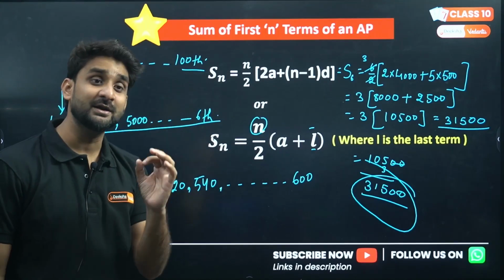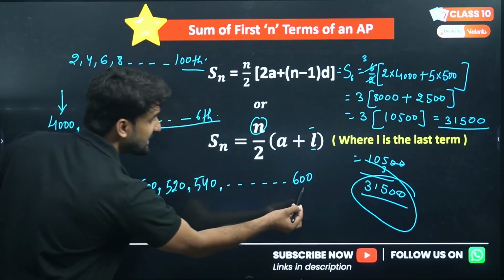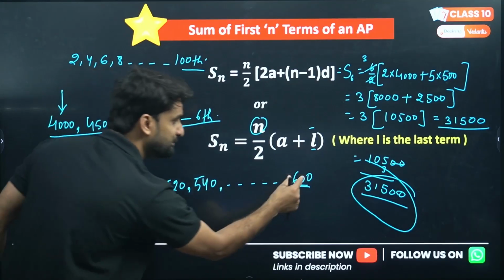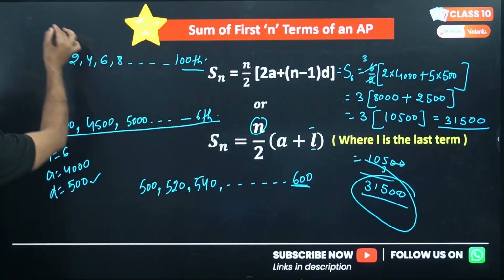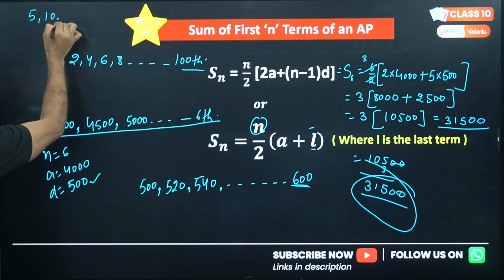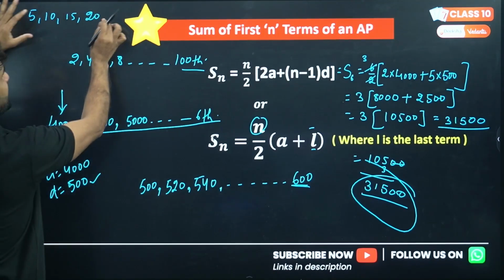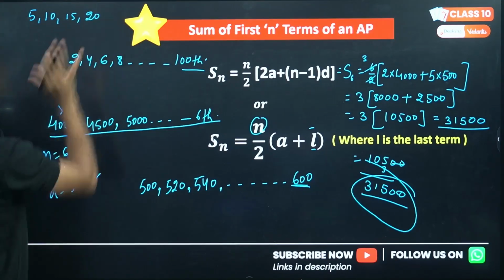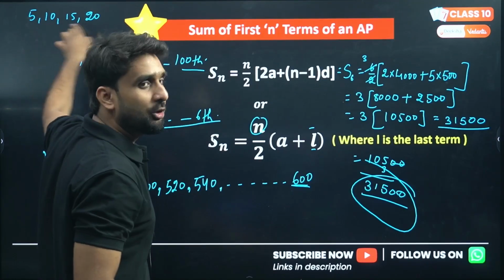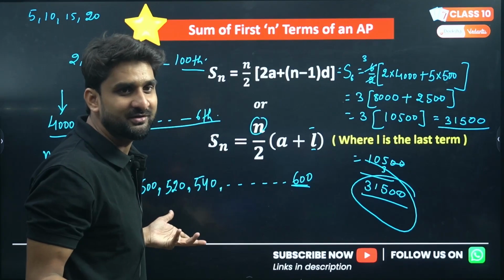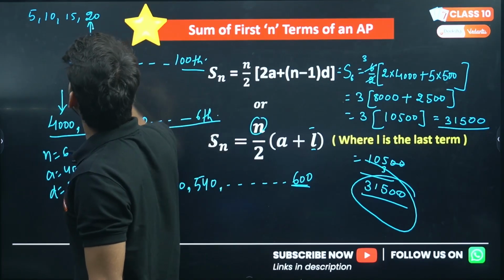So make sure to find the number of terms, how many terms we are adding. If this is an AP and this is the last term, and if we can find the position of this term, this will be the number of terms. If there is an AP 5, 10, 15, and 20, and this AP has ended because I'm not putting the dots here, and I ask how many terms are here? 4 terms are here, because you can find the position of this 20.